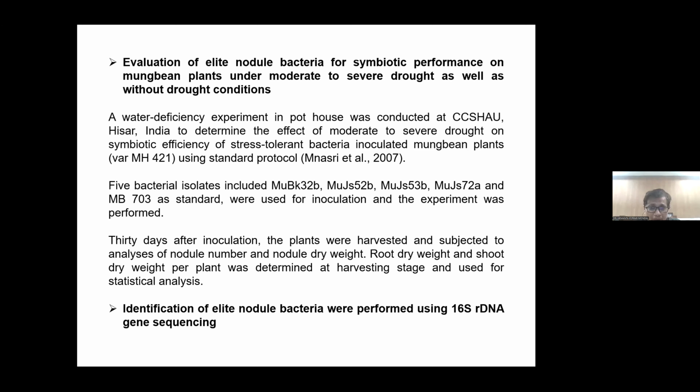occurring actually. So in recent days, we are making the same type of environment in the pot house, and our allied nodule bacterial strain we are employing, and we are trying to improve the symbiotic performance, their nodule dry weight and also fresh weight, and their biomass, root weight, shoot dry matter, so everything. And lastly, identification based on their ribotyping, 16S rDNA gene sequencing.